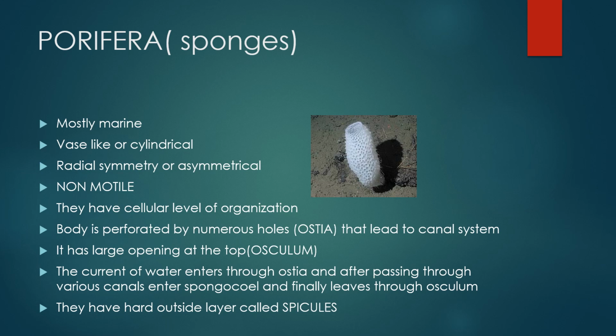They have cellular level of organization, that is, the cells are not organized into specific tissue to perform a specific function. Body is perforated by numerous holes, and these holes are called ostia, and these ostia lead into canal system. It has a large opening at the top, and this opening is called osculum. The current of water enters through ostia and after passing through various canals enters spongocoel and finally leaves through osculum.